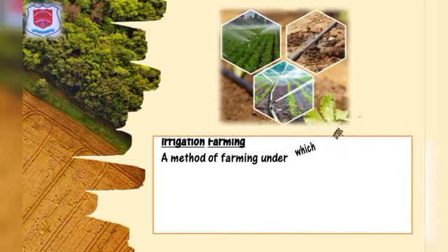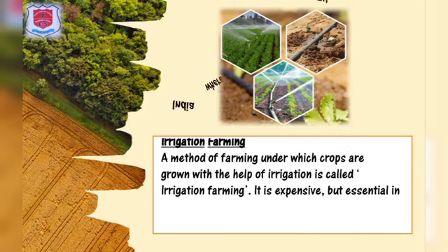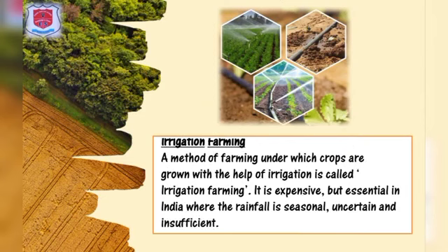Irrigation farming. A method of farming under which crops are grown with the help of irrigation is called irrigation farming. It is expensive but essential in India where the rainfall is seasonal, uncertain and insufficient.